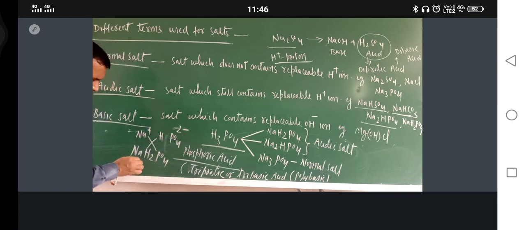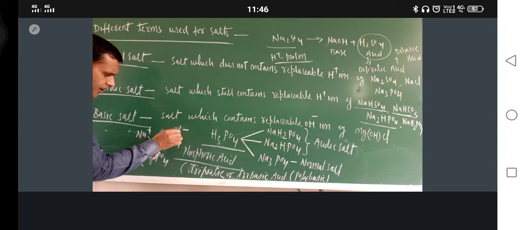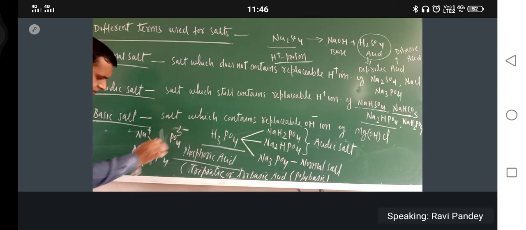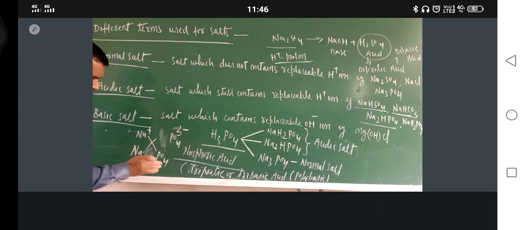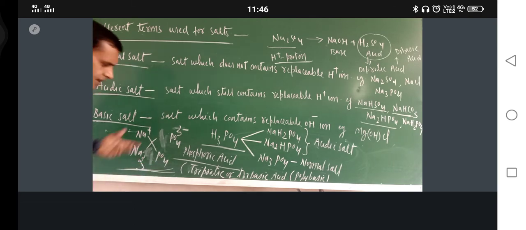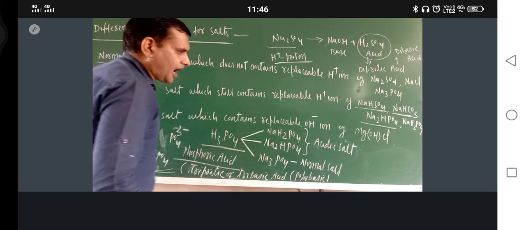So this is Na2HPO4 by crisscross. Suppose PO4 is there, so this is 3 negative. So this is Na3PO4.